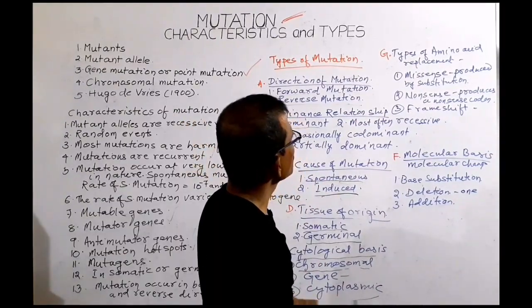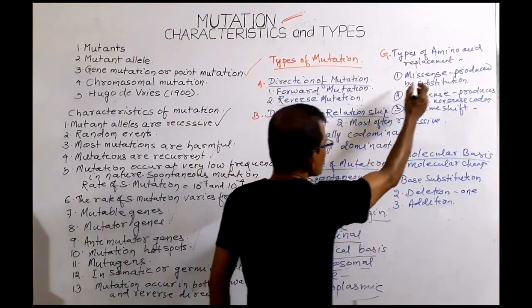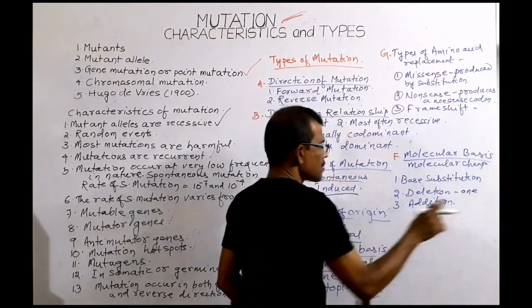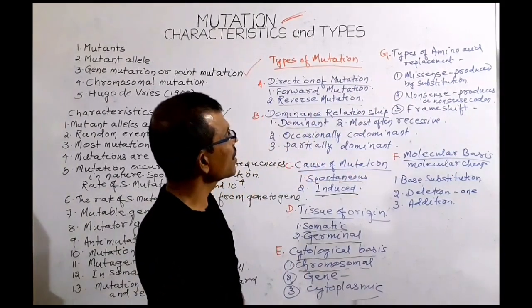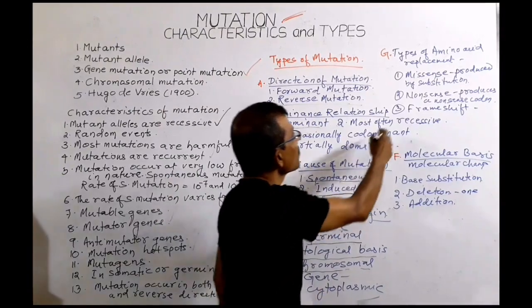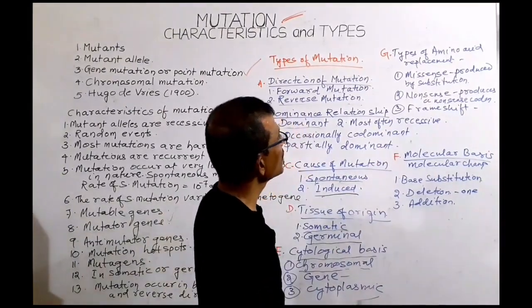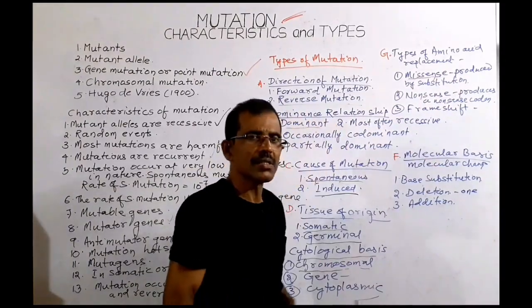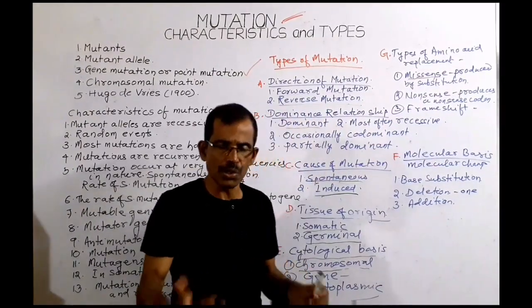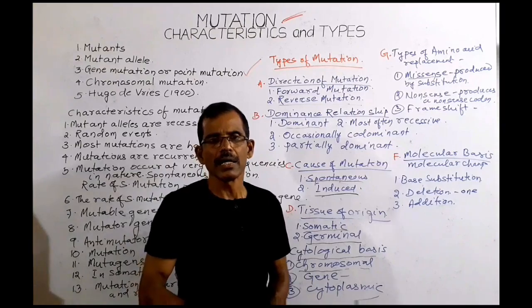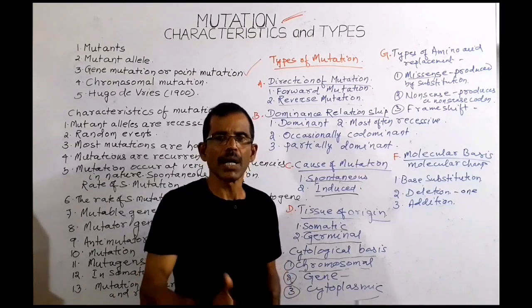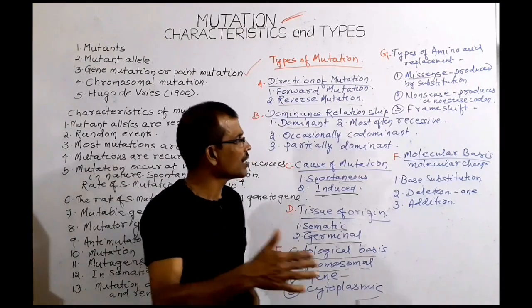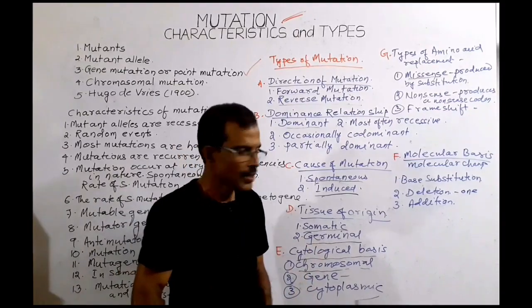In addition to this, on the basis of types of amino acid replacement, mutations can also be divided into three different classes. One is missense mutation. Missense mutations are produced by base substitution, and in missense mutation an amino acid is replaced by another amino acid.